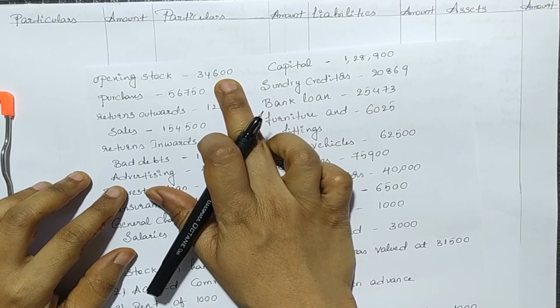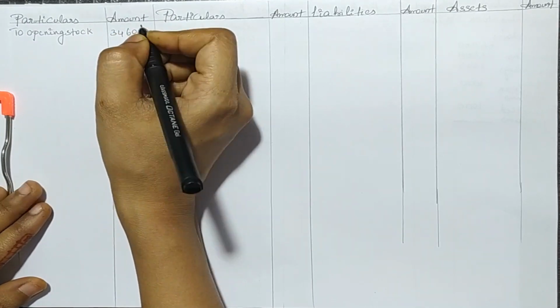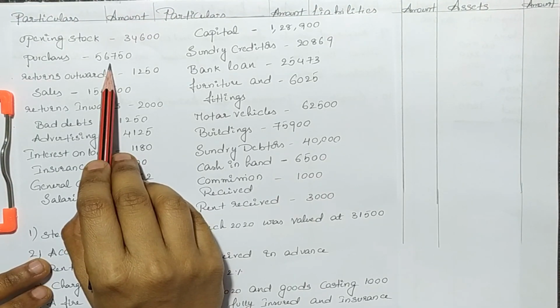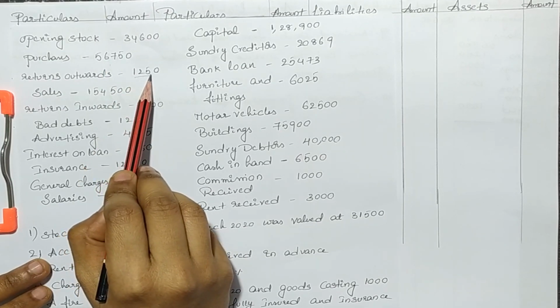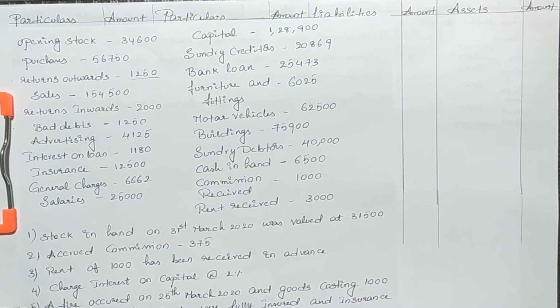Our first account is opening stock. This we will mention on the debit side of the trading account. Next account is purchases. We have 3 adjustments related to purchases which we have already calculated, and also we have returns outwards. Returns outwards amount we will deduct from purchases. Now according to the adjustment, we will add or deduct the amount to the purchases amount.